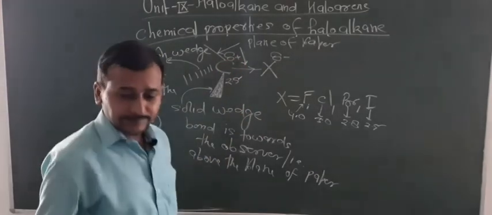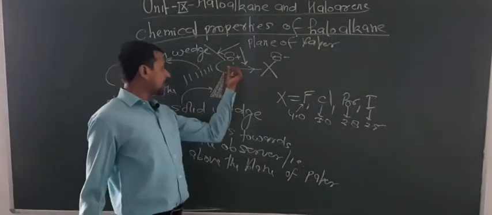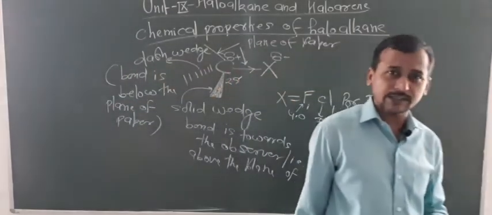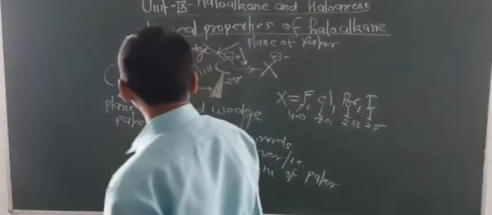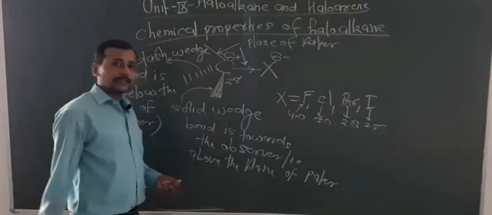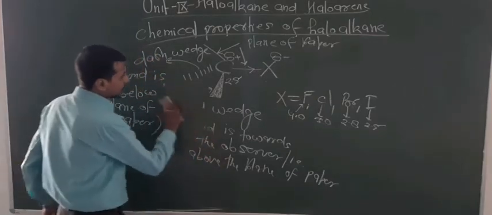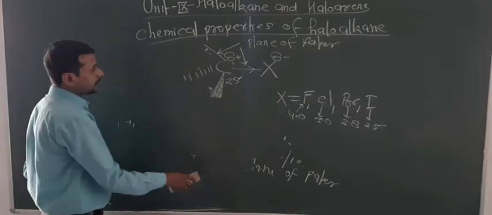So again look at here, what is the role of general organic chemistry. Here formation of carbocation takes place, so that's why you have to see the stability of the carbocation, which is required in terms of hyperconjugation, in terms of the inductive effect, or in terms of resonance. Now dear students, look at the conditions. Some more conditions are here.